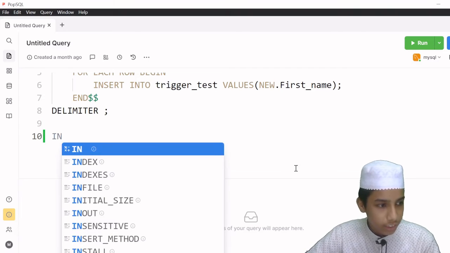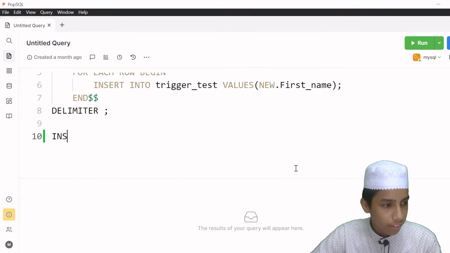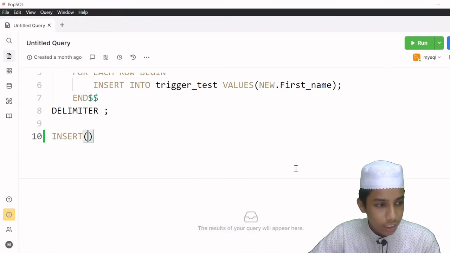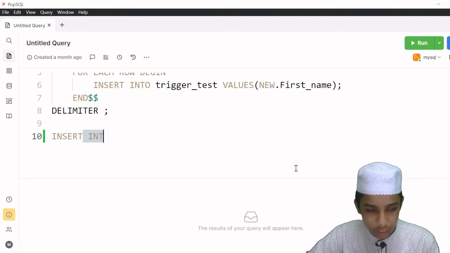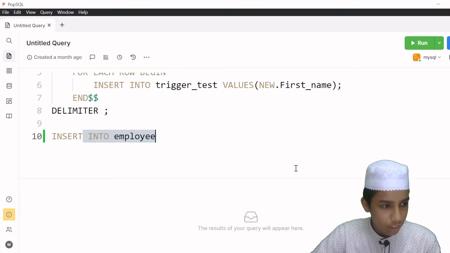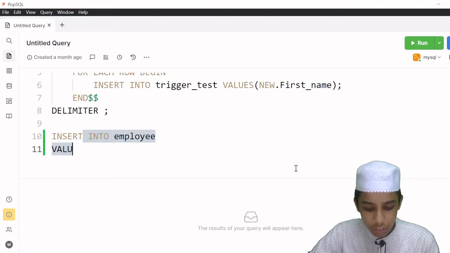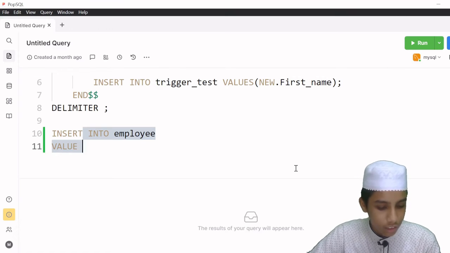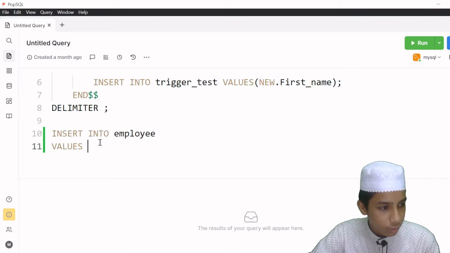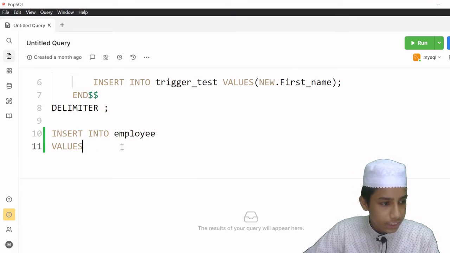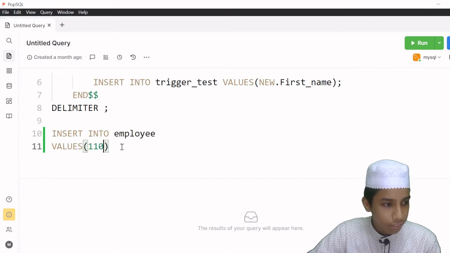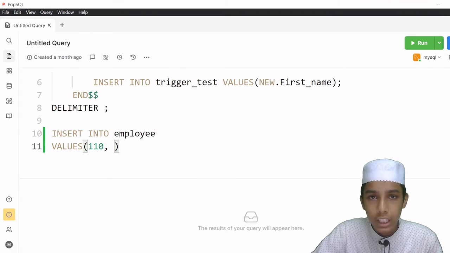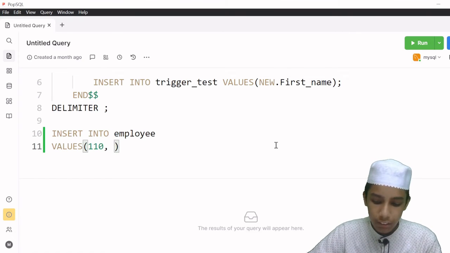I will be giving insert, okay, and then I am going to give this insert into the employee, and then I am going to give here values, okay, and now I am going to give here the brackets. In the brackets I am going to give the employee ID, that is 110, and then I am going to give the name of the person, some name like Jim.